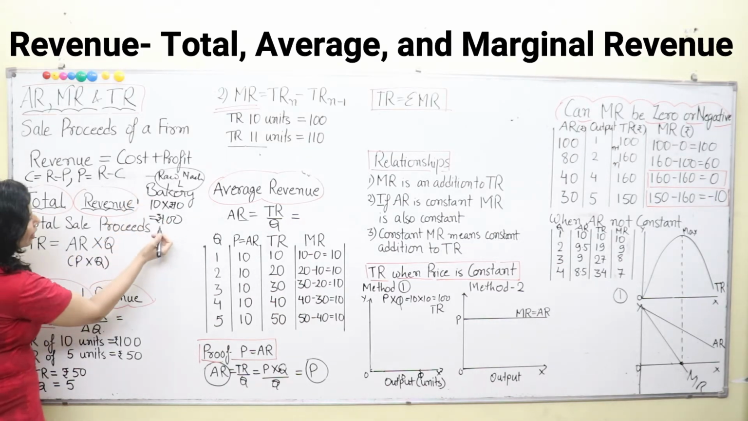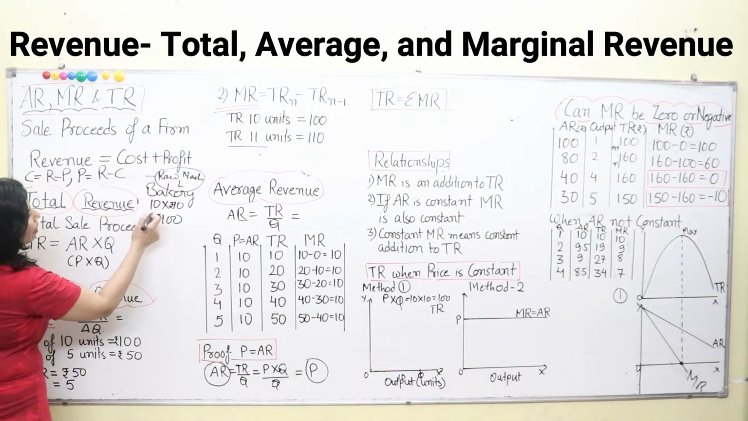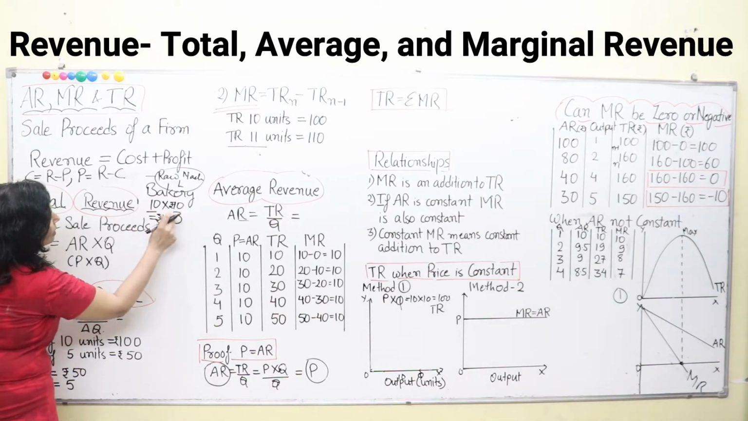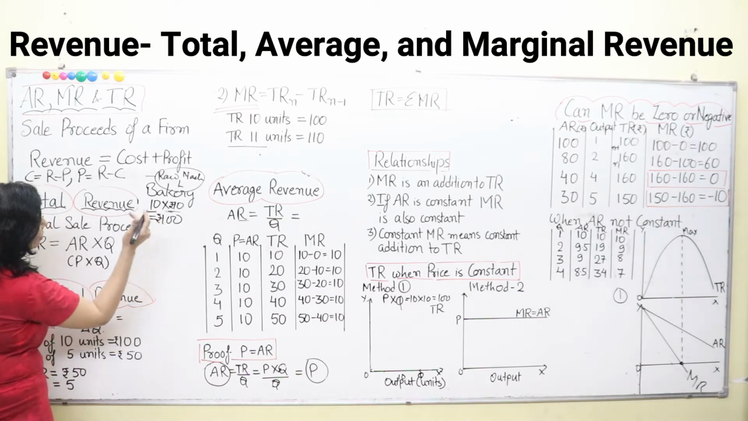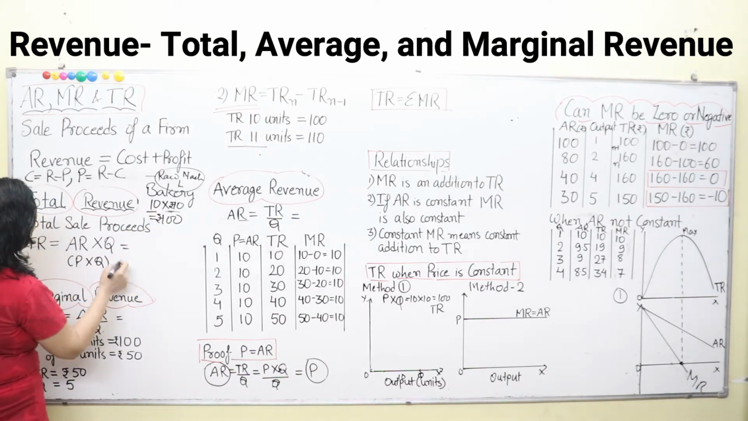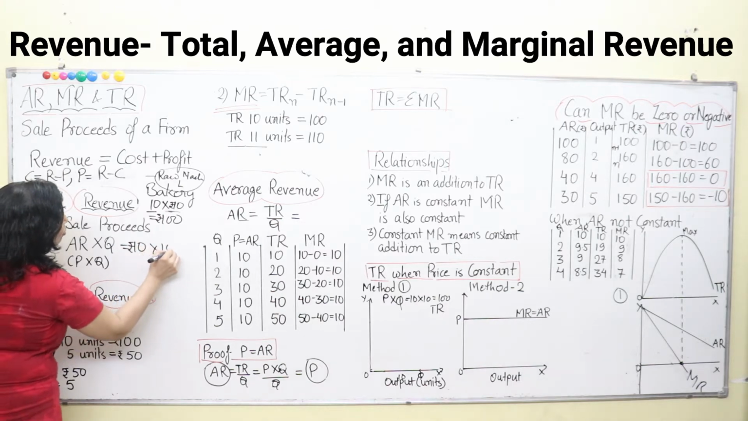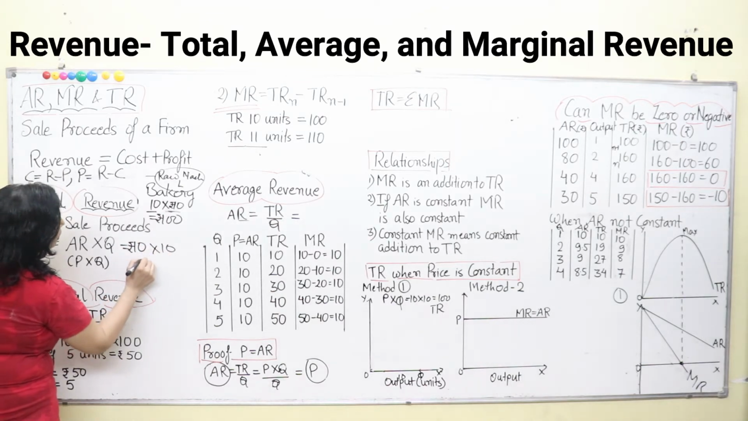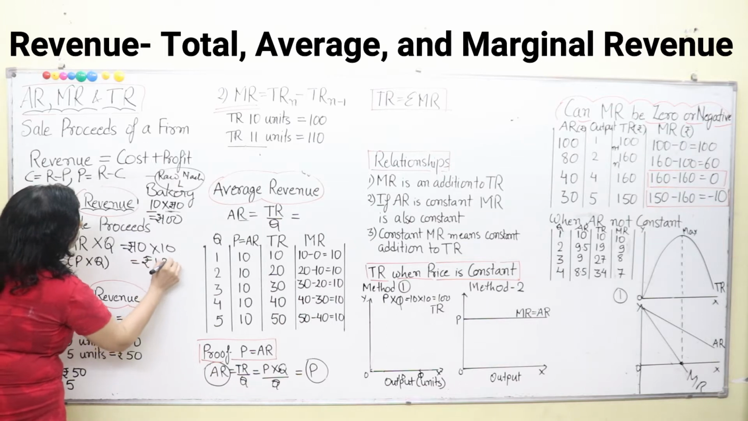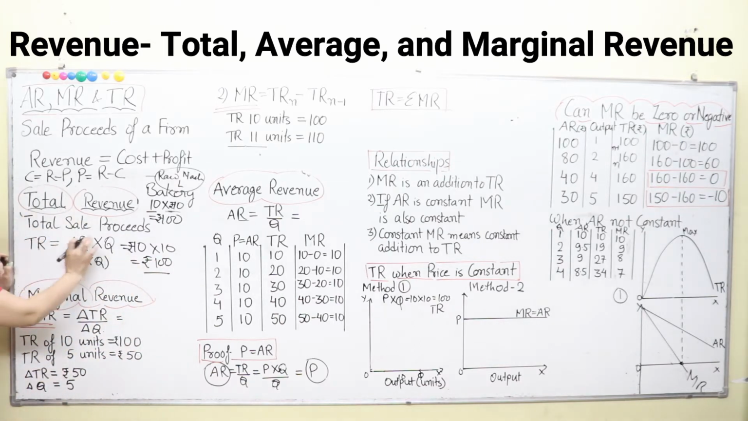Take for example this only: we have sold 10 packets at rupees 10. So total revenue was 100. Here we can write it again. AR is equal to rupees 10 and we sold 10 packets. So total revenue is equal to rupees 100. That is very simple now. That means total sale proceeds. When we sell something in the market, whatever total money we get from those sales is known as total revenue.